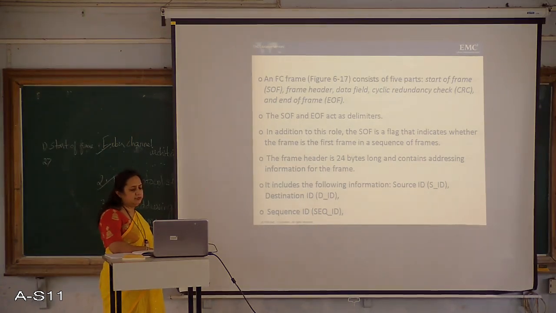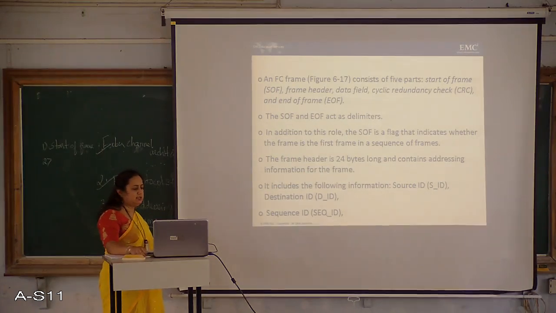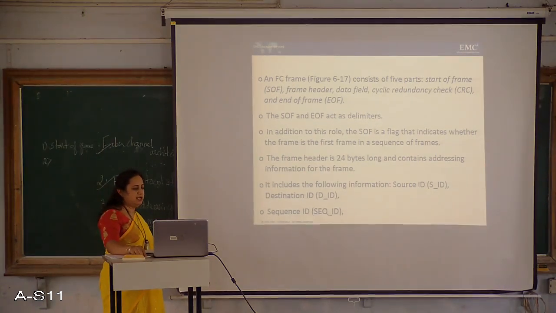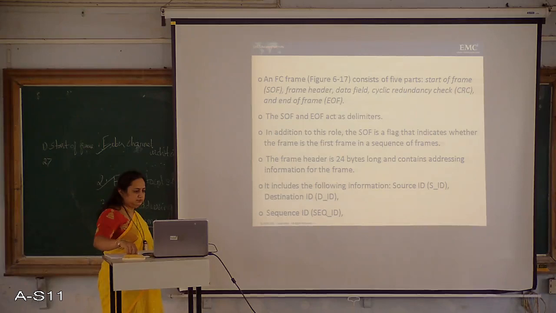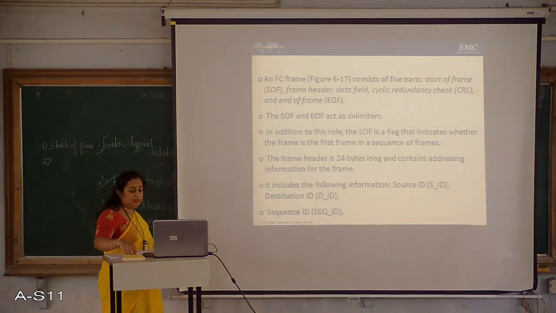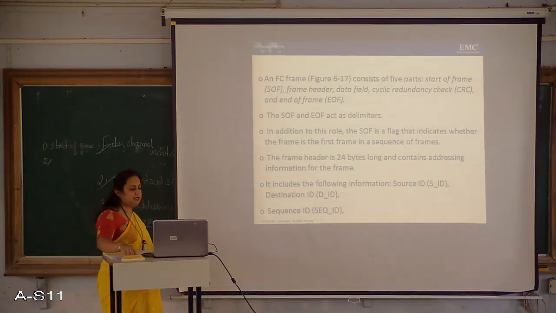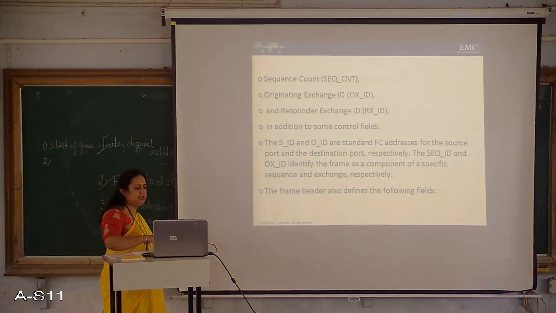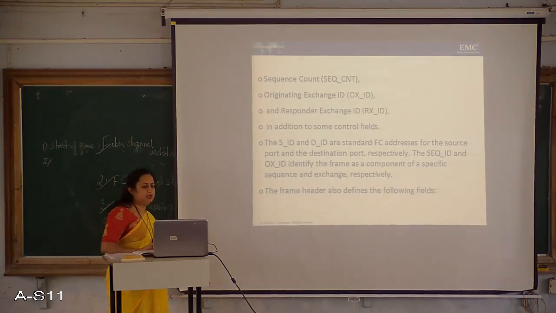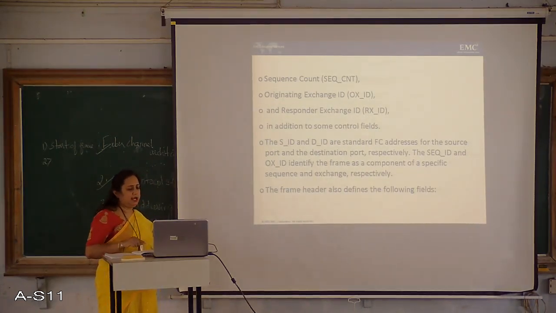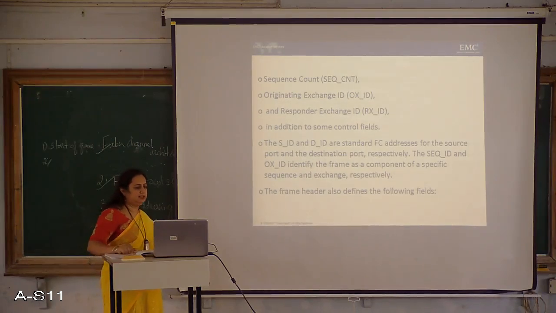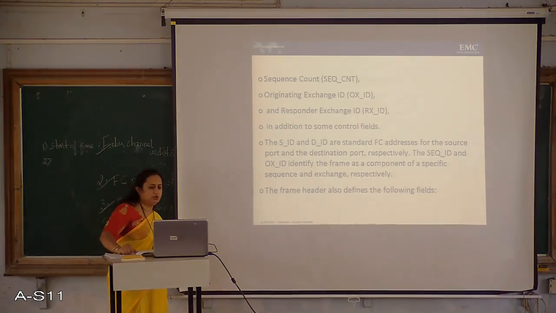It includes the following information, that is the source ID, destination ID, sequence ID, sequence count, originating exchange ID and responder exchange ID, in addition to some control fields.